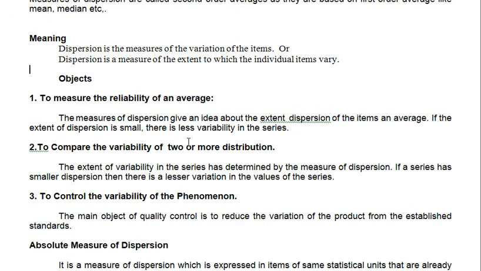So move to the objectives of measures of dispersion, right? The first objective is to measure the reliability of an average.